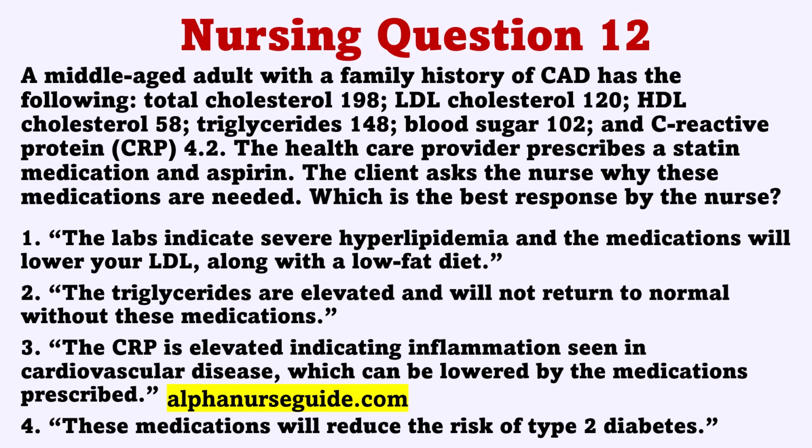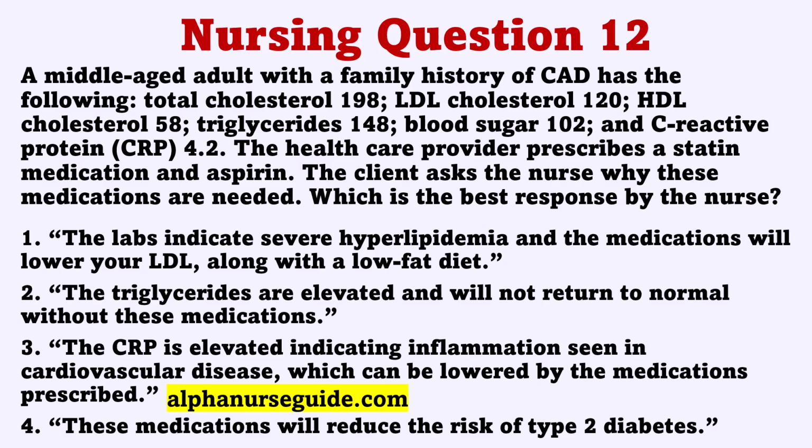A middle-aged adult with a family history of CAD has the following: total cholesterol 198, LDL cholesterol 120, HDL cholesterol 58, triglycerides 148, blood sugar 102, and C-reactive protein 4.2. The healthcare provider prescribes a statin medication and aspirin. The client asks the nurse why these medications are needed. Which is the best response by the nurse?